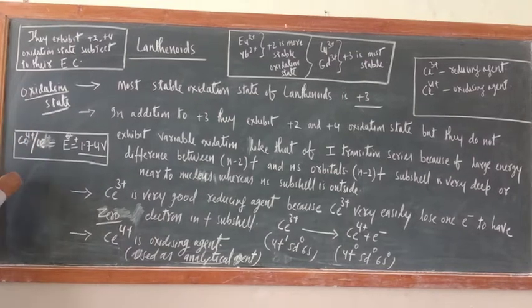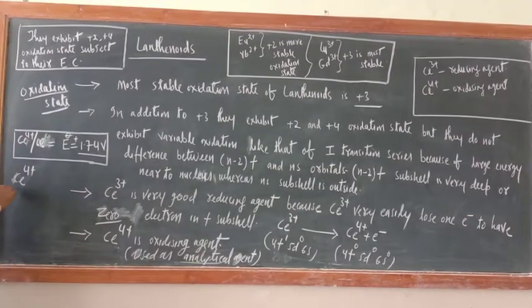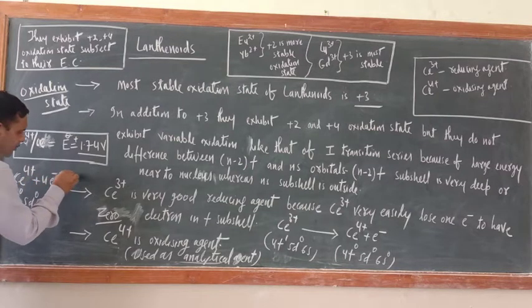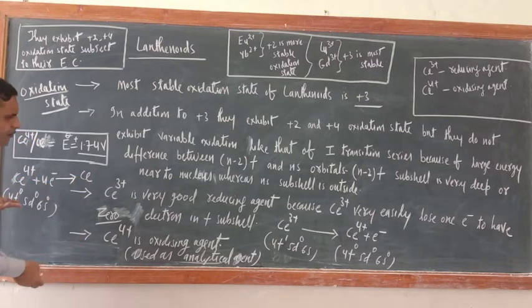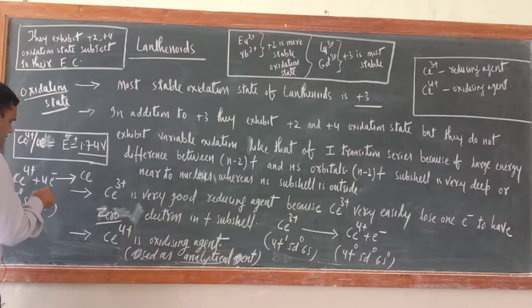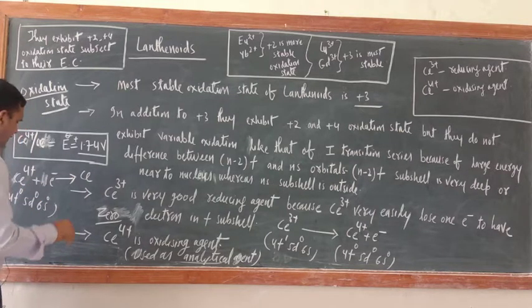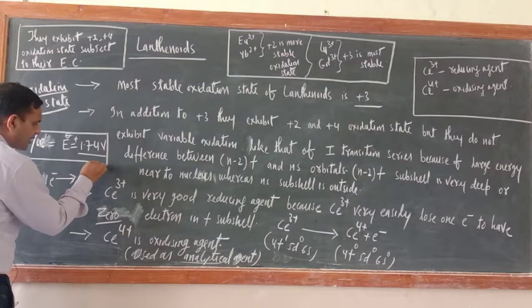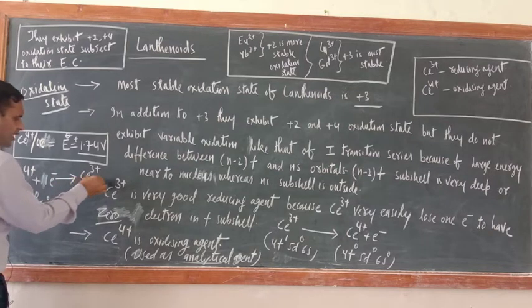Why? Just see, I am writing here Ce4+. What is its electronic configuration? This is 4f0, 5d0, 6s0. If it gains an electron, it will be converted into Ce3+, which is the most stable oxidation state.